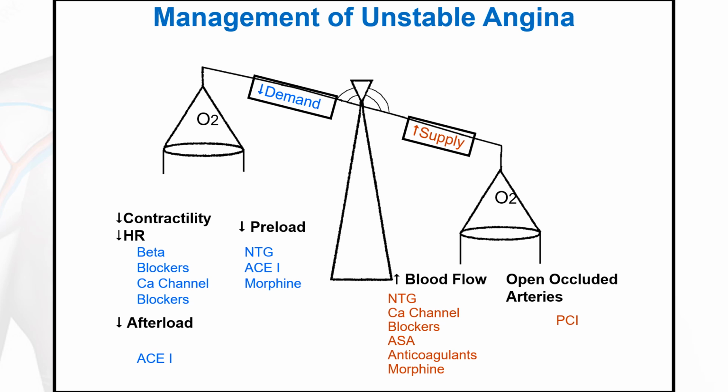So in this picture, we can give an overall view of management. Our goal of management is to decrease oxygen demand and increase the blood oxygen supply. To decrease the oxygen demand, we are supposed to decrease the contractility of the heart or myocardium and decrease heart rate. For that, we administer beta blockers and calcium channel blockers. Beta blockers, the drugs of choice are propranolol and metoprolol. Among calcium channel blockers, verapamil and others come.